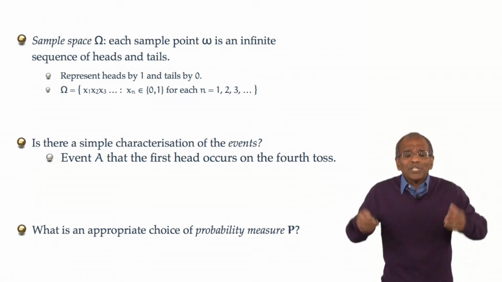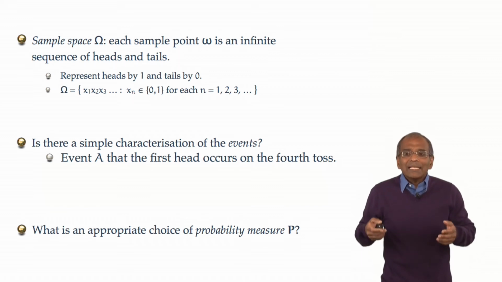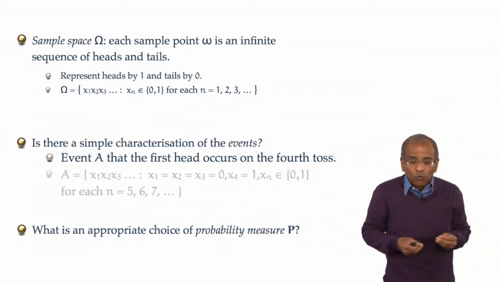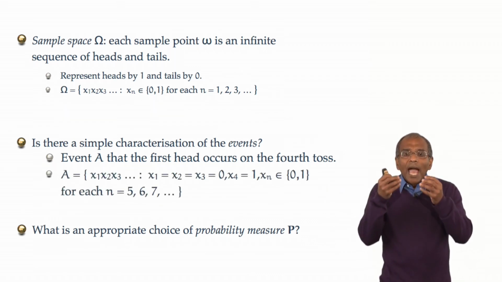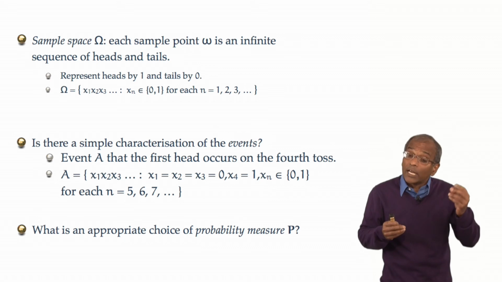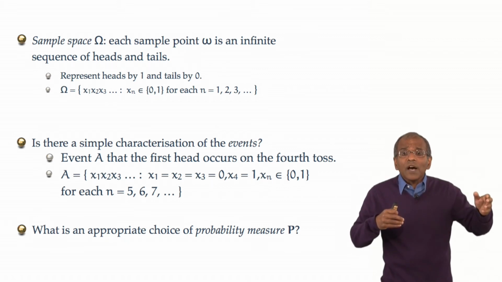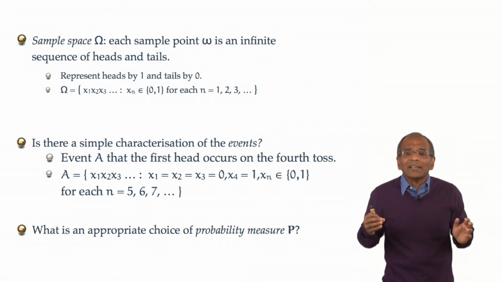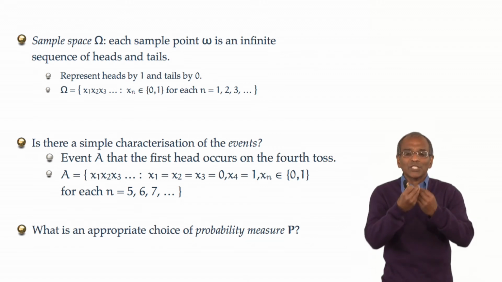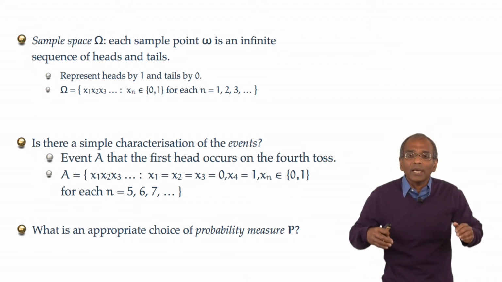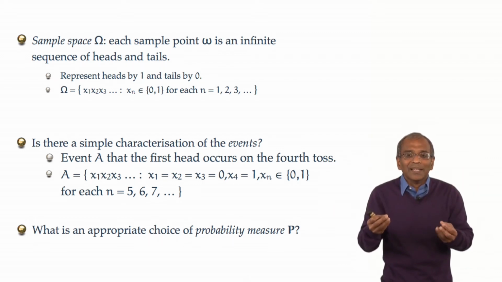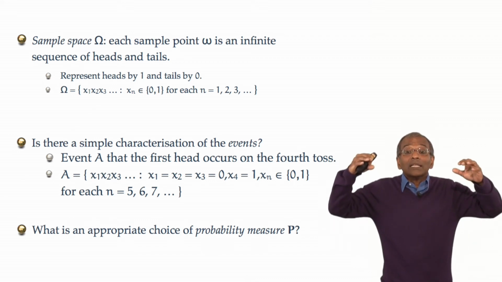Well, in terms of our new dictionary, writing 1 for heads and 0s for tails, this means that we're looking at sequences x1, x2, x3, x4, and so forth, where x1, x2, and x3 are 0, they represent tails, x4 is 1, it represents a head, and x5 onwards could be anything, could be 0 or 1. All such sequences, where the first three elements are 0, the fourth element is a 1, and then the remaining elements can be arbitrary, are bona fide card-carrying sample points in the event A. We have now identified very precisely what the subset of interest is.